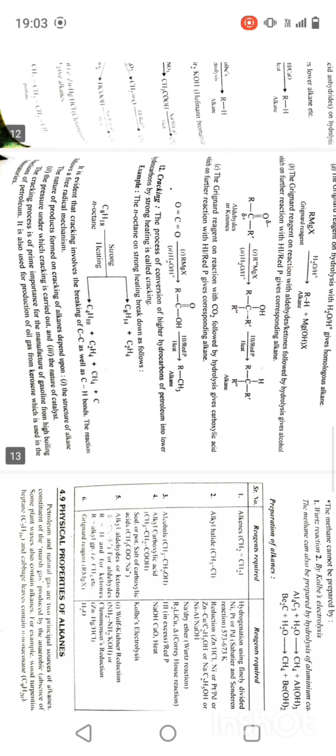12th method is cracking. The process of conversion of higher hydrocarbons of petroleum into lower hydrocarbons by strong heating is called cracking. For example, an octane on strong heating breaks down as follows.